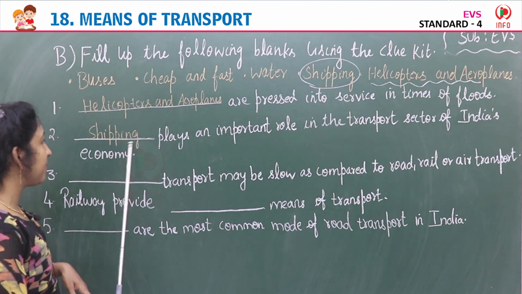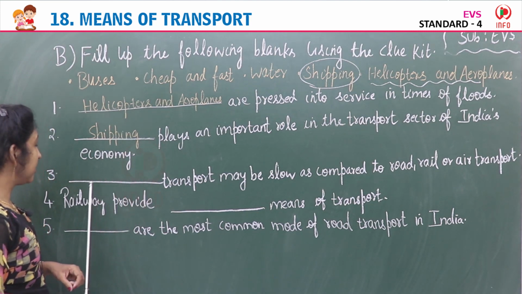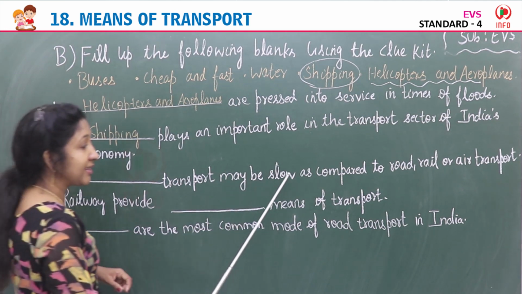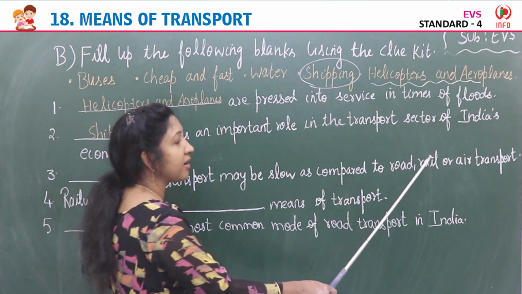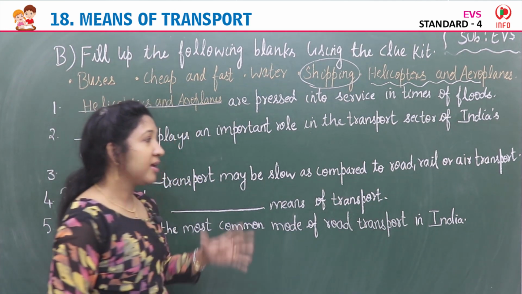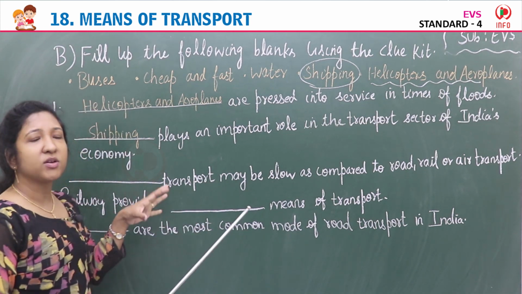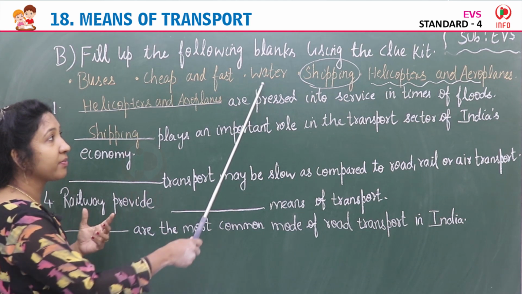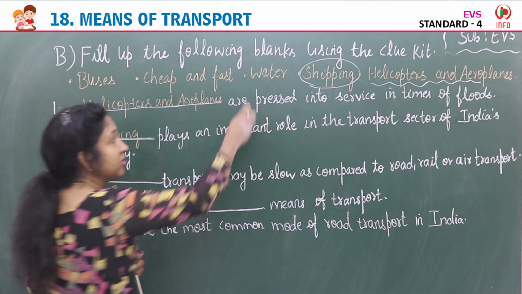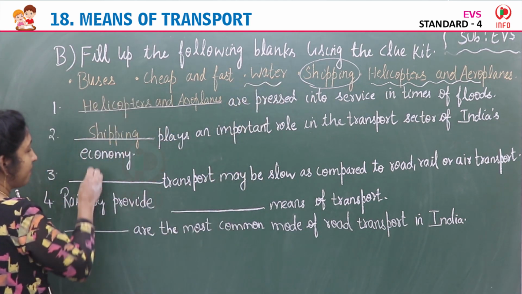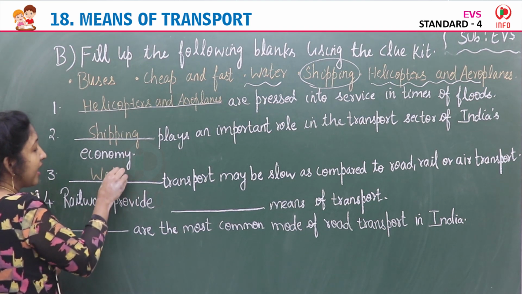Shipping. Then third, dash transport may be slow as compared to road, rail or air transport. Compared to road, rail and air transport, this transport is very slow. Which is that? Yes, water transport is very slow compared to road, rail and air.